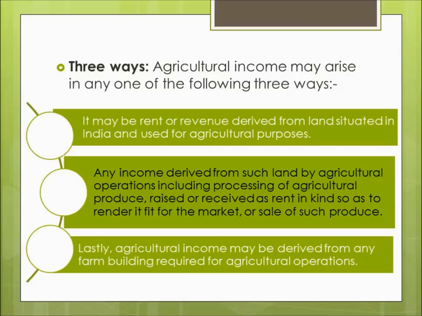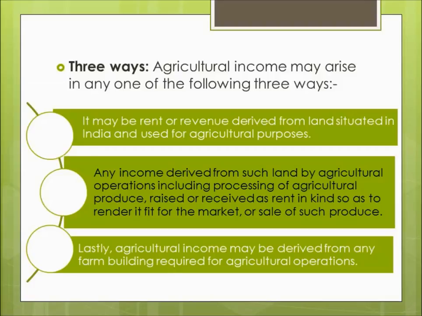And number three, that the farmhouse is used as dwelling house or storehouse or outhouse. Dwelling house of the cultivator or receiver of rent, storehouse of the agricultural produce which has been cultivated on the agricultural land, or outhouse. So these are the three conditions which need to be satisfied in order to categorize the income from the farmhouse as exempted income.